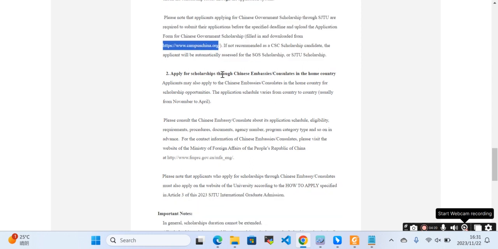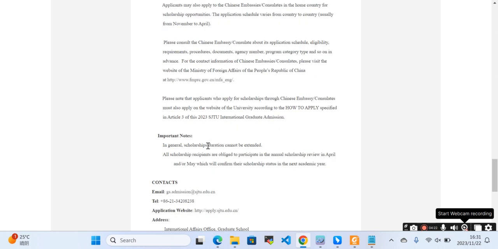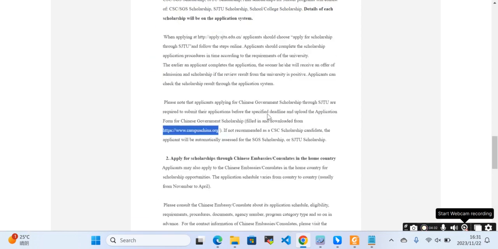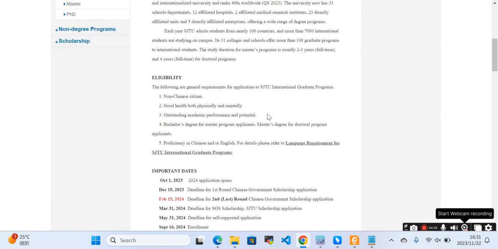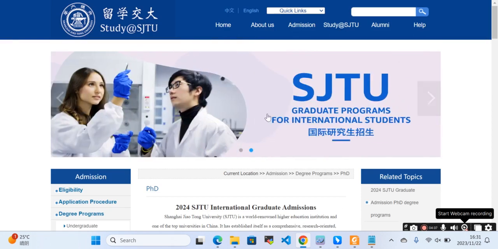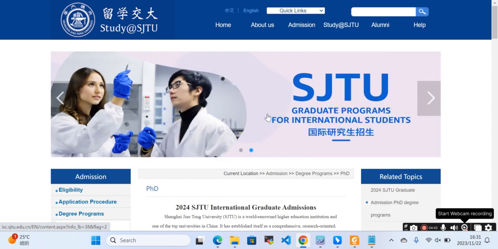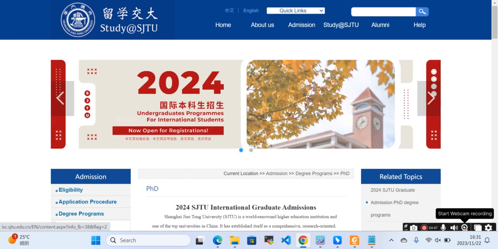This is for if you are applying through the Chinese embassy or consultant. And these are the doctoral programs in English language and doctoral programs in Chinese language. You can take a look at these programs. Yeah, that's how you can apply to Shanghai Jiao Tong University for the CSC Scholarship, Shanghai Jiao Tong Scholarship, or Shanghai Jiao Tong Fellowship.